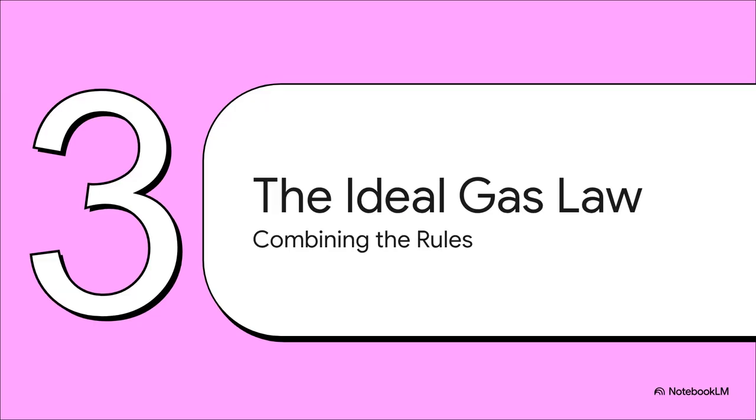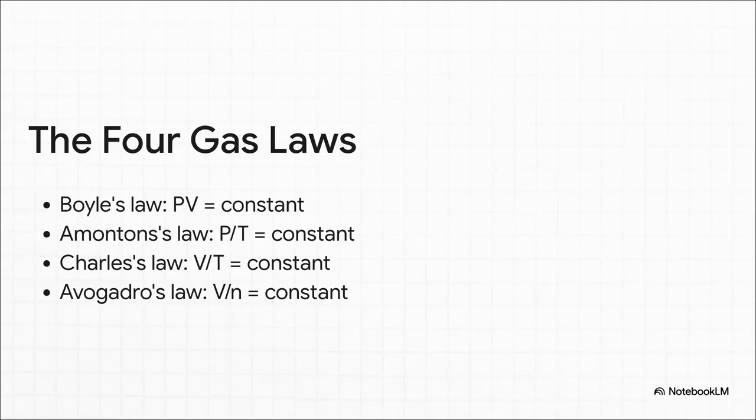Which brings us to section 3, the ideal gas law. Time to combine the rules. We've rapidly gathered our 4 individual puzzle pieces: Boyle, Amontons, Charles, and Avogadro. Lining up their formulas side by side reveals something pretty fascinating. Each of these historical rules isolates just 2 variables while holding the rest constant. Boyle relates pressure and volume, Amontons relates pressure and temperature, Charles is volume and temperature, and Avogadro is volume and moles. This whole setup is practically begging for a unified mathematical theory to just bring them all together.